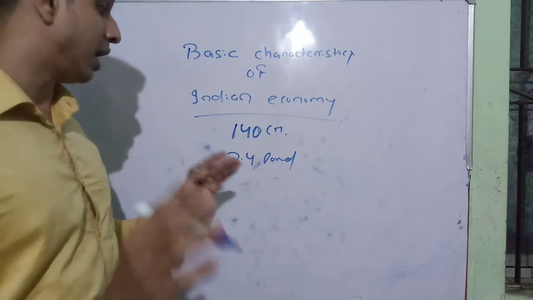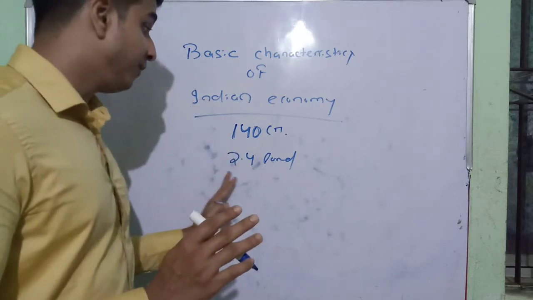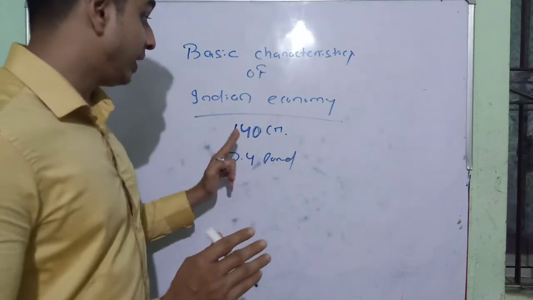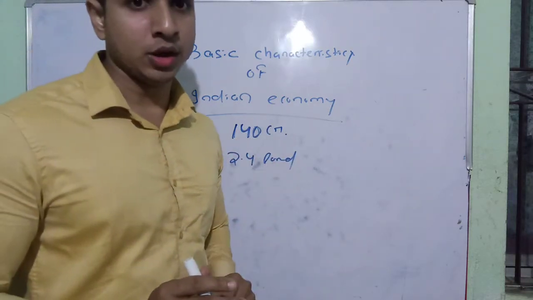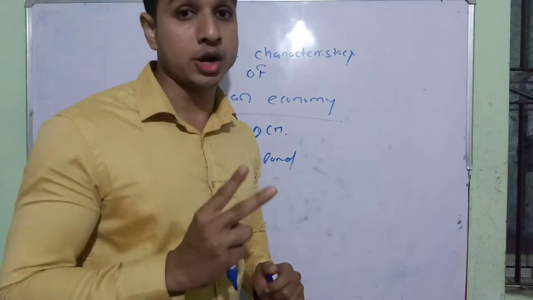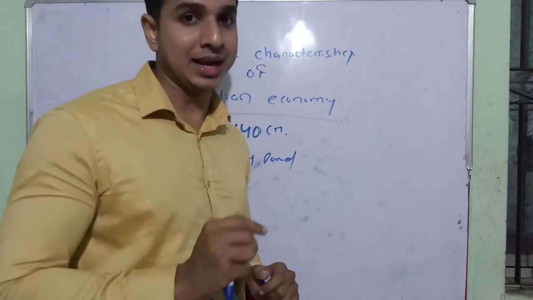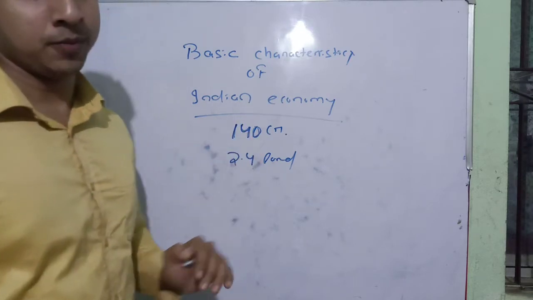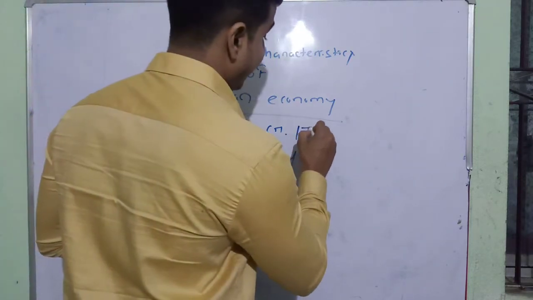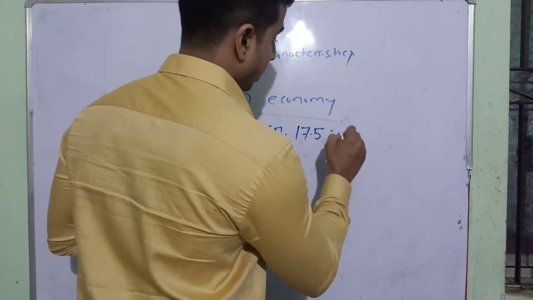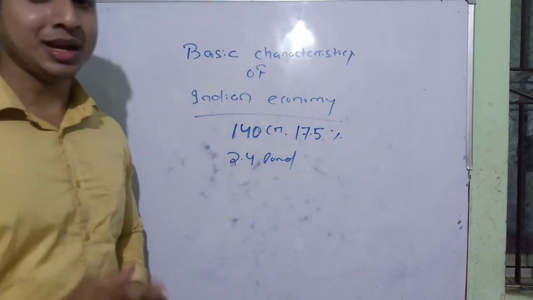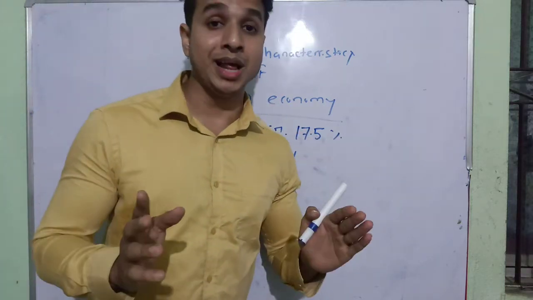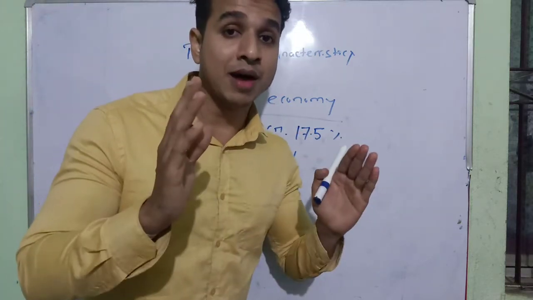We are surviving and existing with 140 crore of population, which is the second highest populous country of the world. The first is China and the second is India, with about 17.5% of the world population, which means 17.5% of the world population exists in our India.